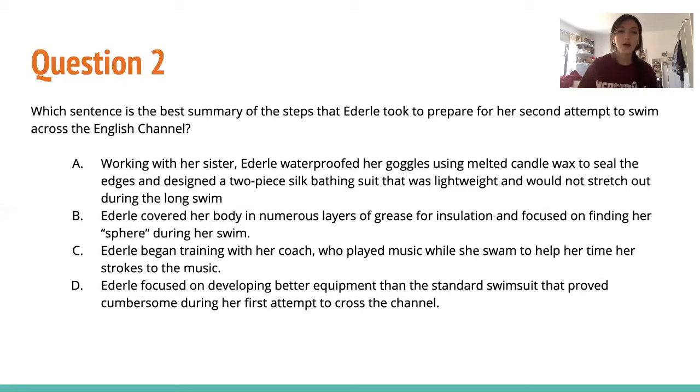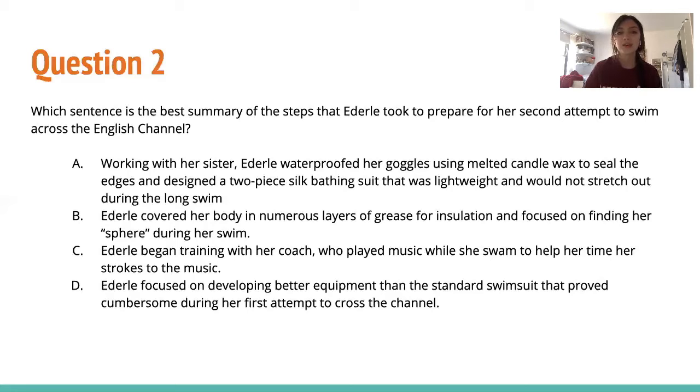Let's see B. Ederle covered her body in numerous layers of grease for insulation and focused on finding her stride during her swim. So the key to this is, even though she did do this, it says during her swim. And the question is asking, what did she do to prepare? So that would be before she went on her swimming trip. So that's the key to answering this question as well.